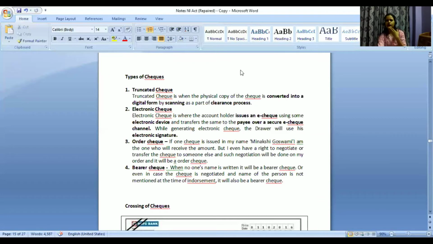So any one of you also appeared for Bihar Judiciary? Mamta, did you appear for Bihar Judiciary as well? Ma'am, only Karnataka, ma'am. Only Karnataka. Okay.